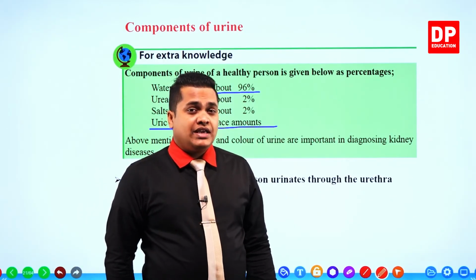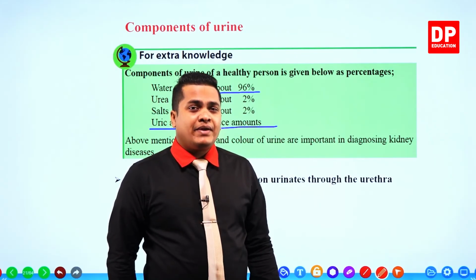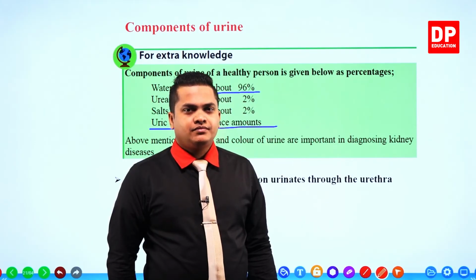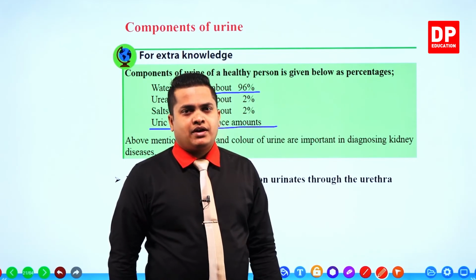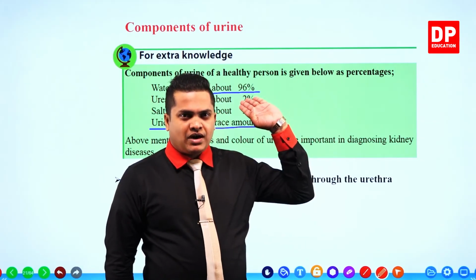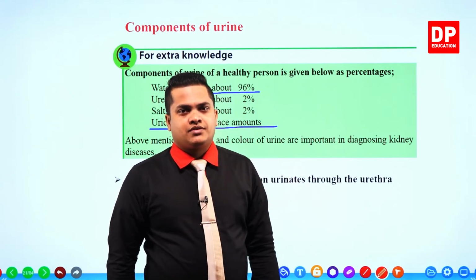But if you take unhealthy people, like if a patient is suffering from diabetes, in diabetes patients, right, with the urine, glucose is getting passed out. Meaning that apart from these substances, there is glucose also. Okay, so it's not good to pass glucose.